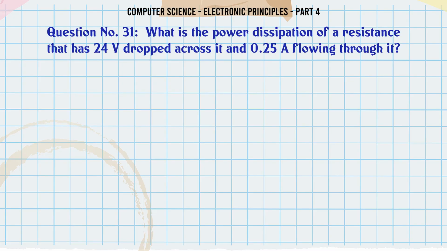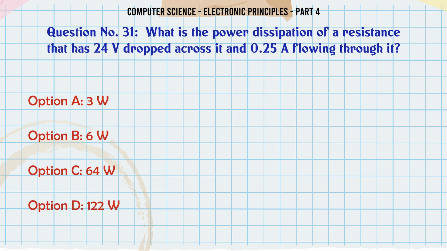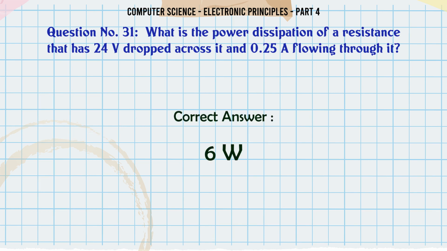What is the power dissipation of a resistance that has 24 V dropped across it and 0.25 A flowing through it? A. 3 watts. B. 6 watts. C. 64 watts. D. 122 watts. The correct answer is 6 watts.